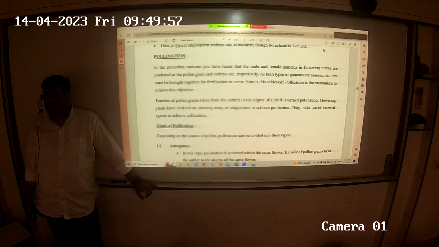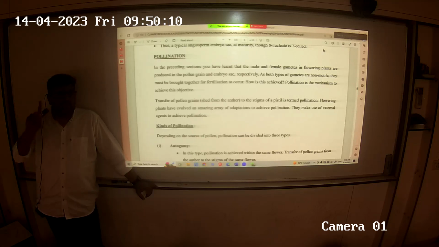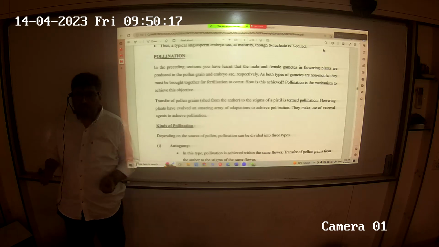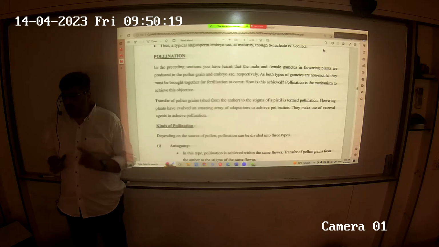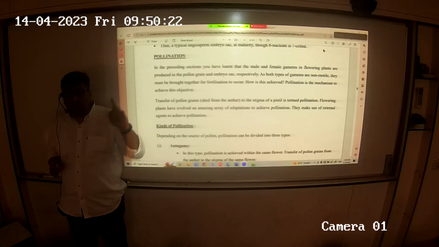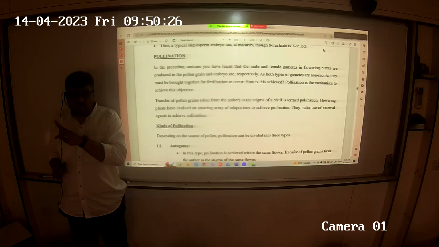At the end of the process, in the male gametophyte we have development of 2 male gametes. Right? In the female gametophyte we have a 7-celled 8-nucleated embryo sac, out of which only 1 is the egg cell, that is, the gamete is only 1. Okay? So in both, the number of meiosis is 1. But here 1 meiosis results in formation of 2 gametes. Here 1 meiosis results in formation of only 1 gamete.